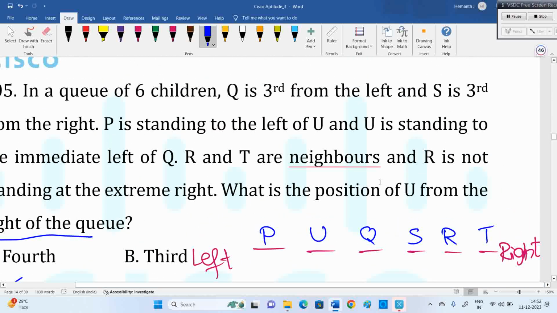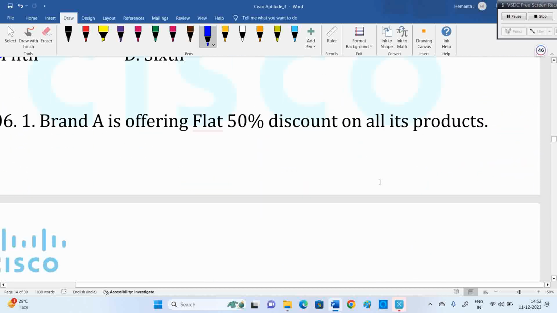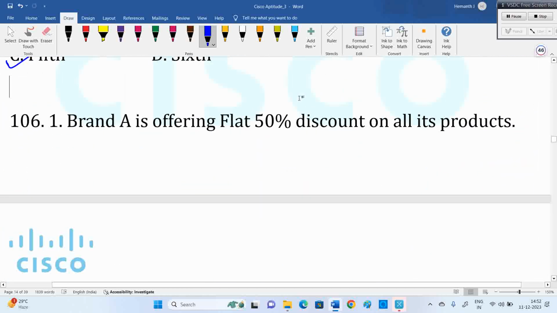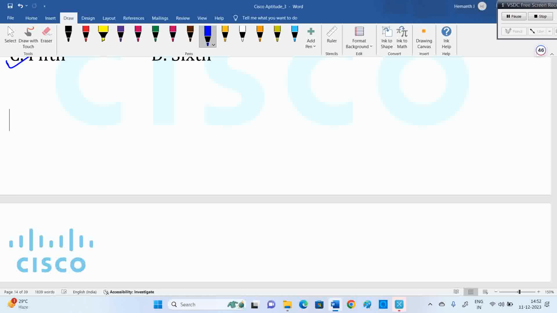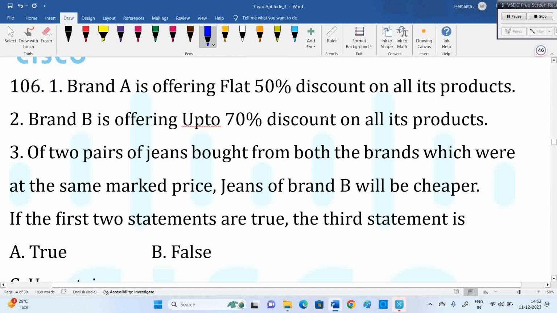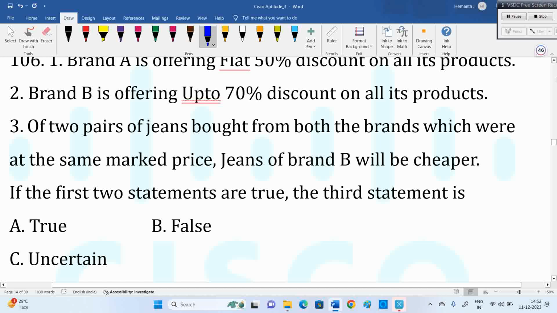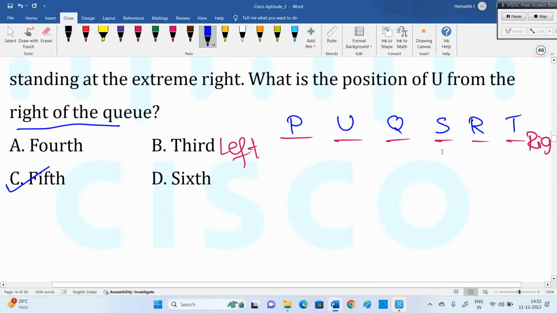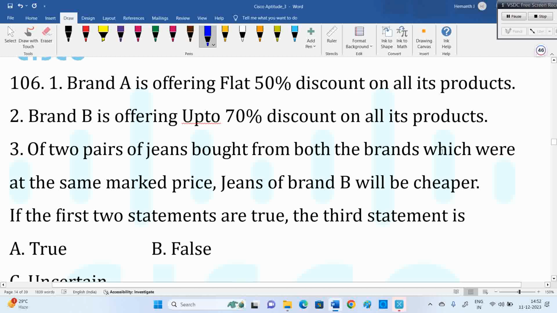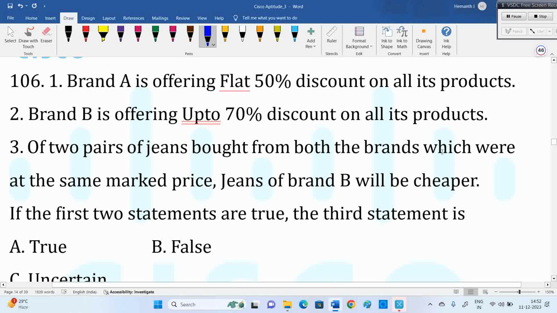Done with the question? Right, so see the next one. Again, first two statements true. What about the third one? But here they are involving the concept of discounts and all. Again, old format of the question, but here the data given is a bit new. Regarding discounts they mentioned, Brand A company is offering flat 50% discount on all its products.